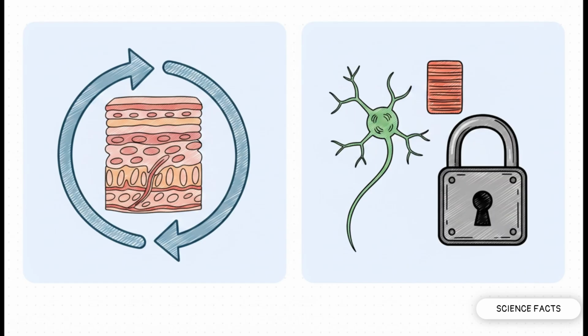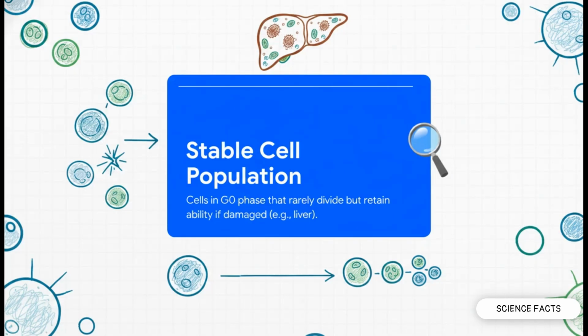But then on the total opposite end of the spectrum, we've got permanent populations. Think highly differentiated cells, mature nerve cells, heart muscle cells. Once these guys reach maturity, that's it. They are permanently locked out of the division cycle. And sitting right in the middle, we have stable cell populations. These are super interesting because they actually keep their regenerative abilities in reserve.